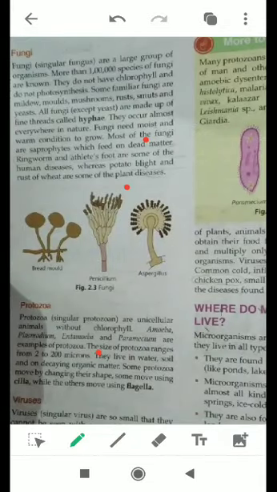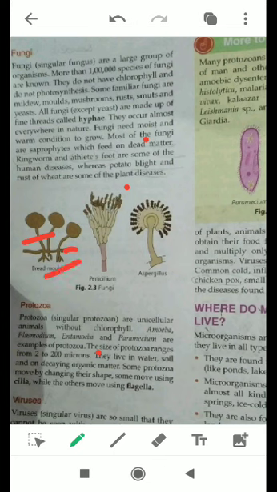They can be unicellular, they can be multicellular, and their structure is also very, very small again. In their structure they contain stem-like structures and thread-like structures. These thread-like structures are called hyphae. Hypha is the singular, and hyphae are the plural.